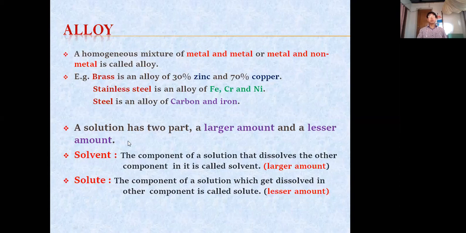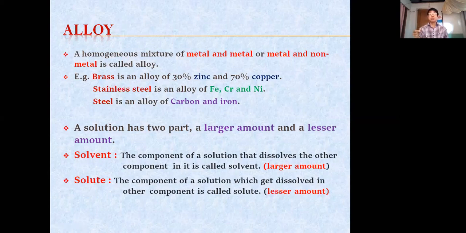And you remember solution is a homogeneous mixture. And this alloy is also a homogeneous mixture. Now just come back to this example in alloy. Brass is an alloy of zinc and copper. Here the amount of copper is 70% and the amount of zinc is 30%. That means the copper becomes the solvent and zinc becomes the solute, because the copper is in larger amount and zinc is in lesser amount.